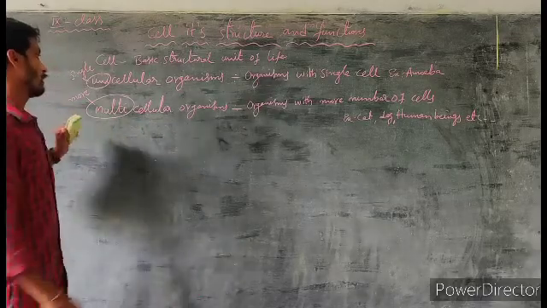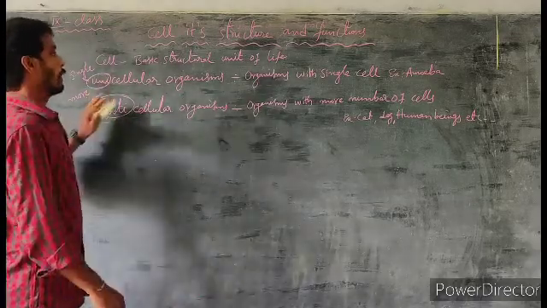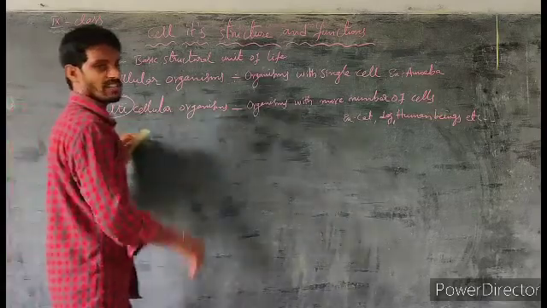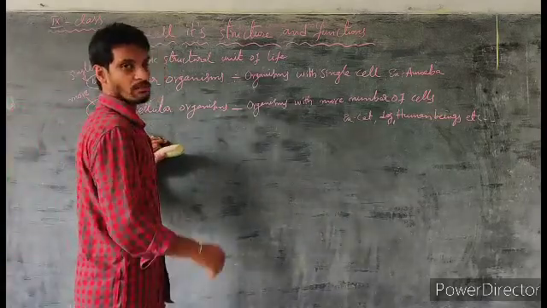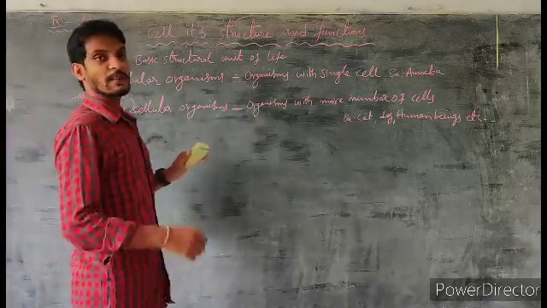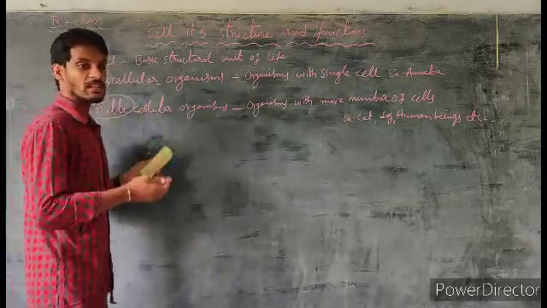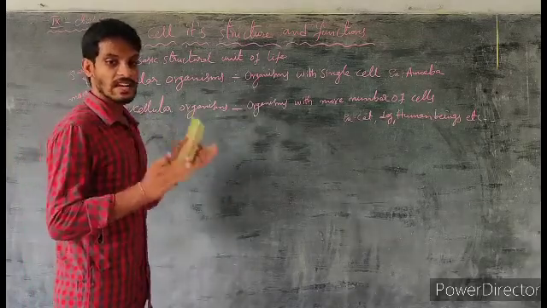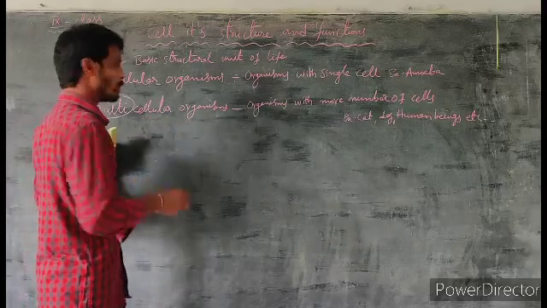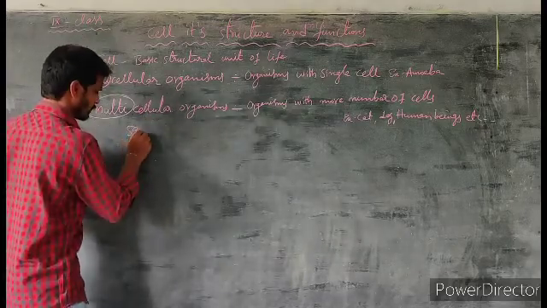Okay, next. The cells are present in both plants and animals. But the cells present in both plants and animals are not the same in size, shape and structure.